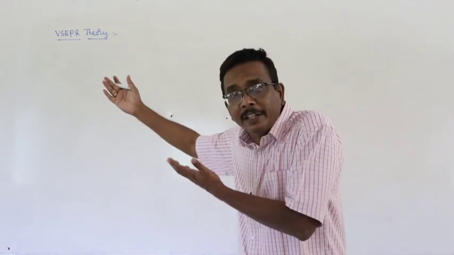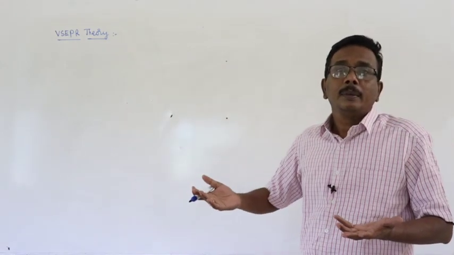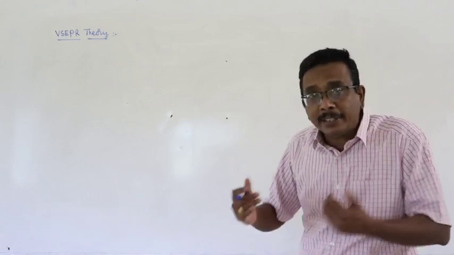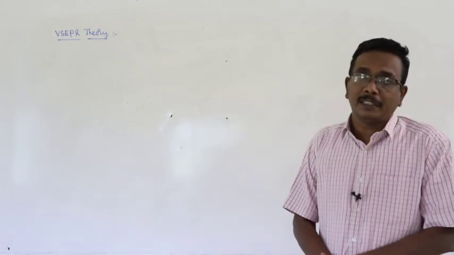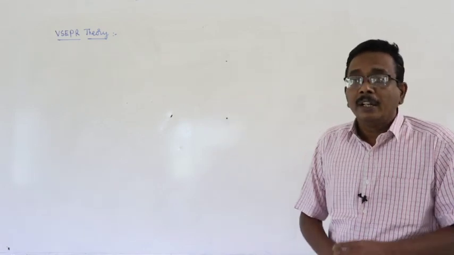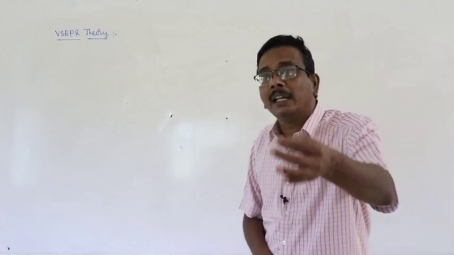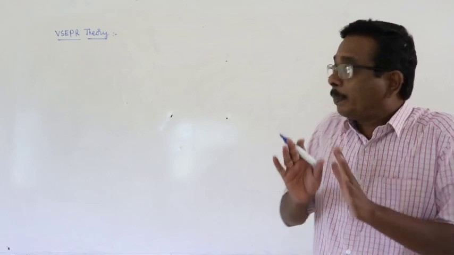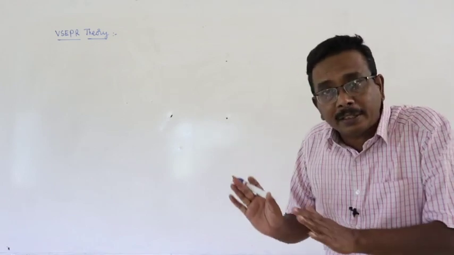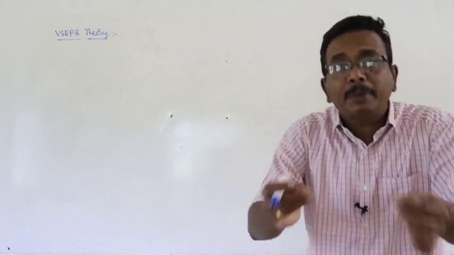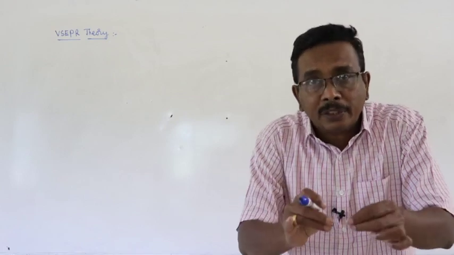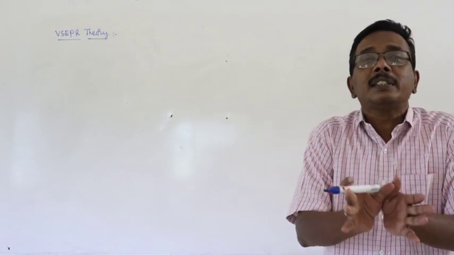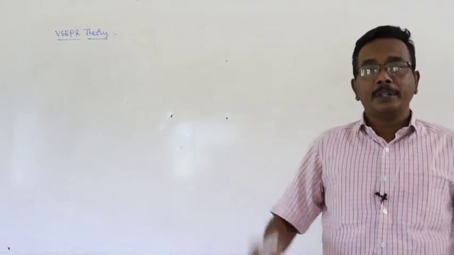Here the name itself indicates the central theme or basic idea of the VSEPR theory. Valence shell electron pair repulsion theory means what? Here the basic idea of VSEPR theory is the repulsion between the electron pairs in the valence shell of the central atom of a molecule.